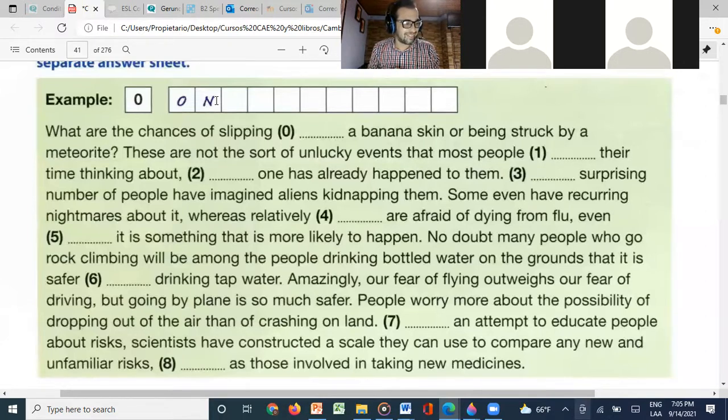Yeah, I guess so. I do have a question with number two, but we'll see. Okay. Well, let me give you the answers and let's check it. Number one is spend. Number two, unless. Number three, just. Number four, few. Number five has two options. You can put if or though, any of those. Number six, then. Number seven, in. And number eight, such.